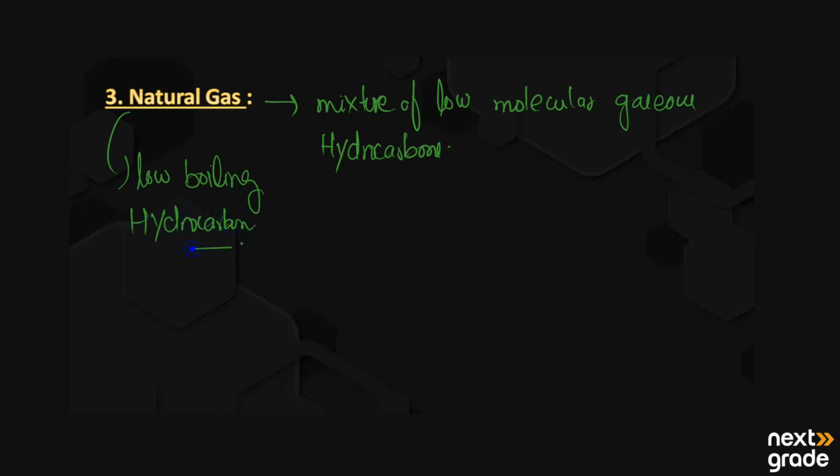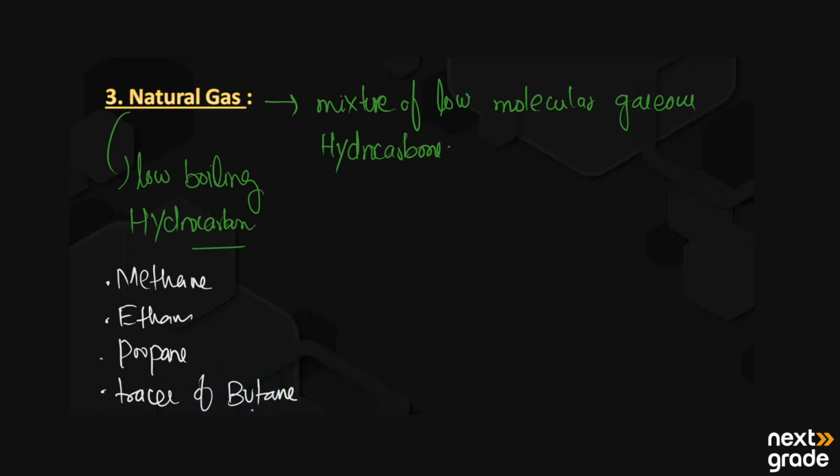These hydrocarbons may be methane, ethane, propane, and traces of butane. Traces of butane mean a very small amount of butane is present. In Pakistan, natural gas is mainly known as sui gas. The gas that we use at home is known as sui gas. It is the natural gas.